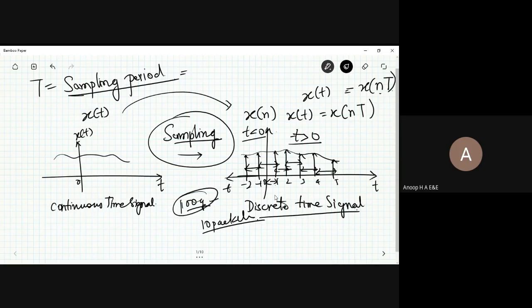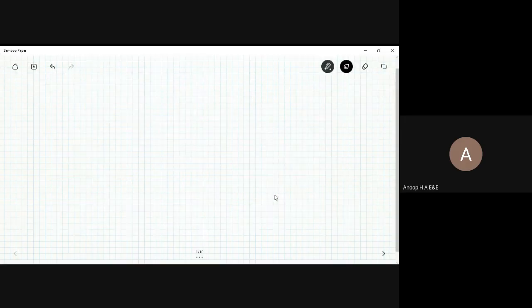This is taken as sampling. Okay, so I'm just giving you an example here. That's how we can sample only 100 grams of rice. In a similar manner, the same thing can be extended to the concept of a signal also.